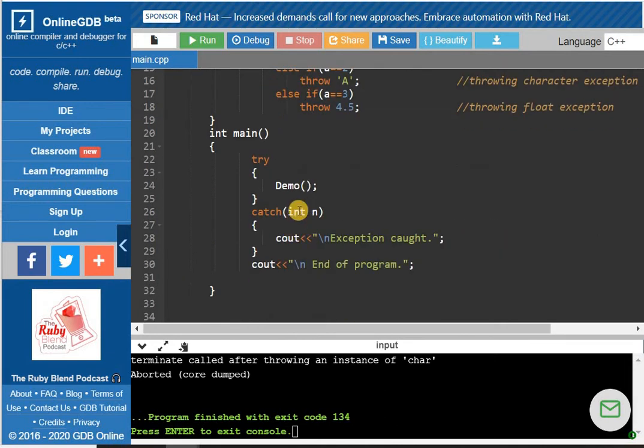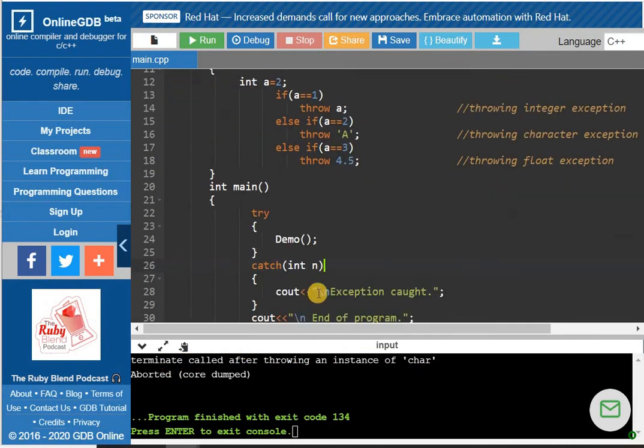On the other hand, it is not finding the catch block for the character type. In that case, it is showing this message. So the abort function will be called, and the program will be terminated. Okay, so it is showing you the proper message that exception occurred and program is aborted. See the output: terminate called after throwing an instance of char.